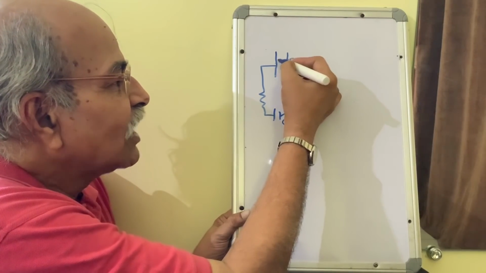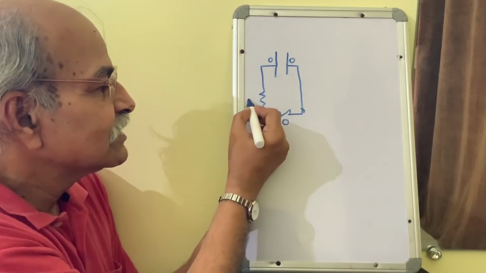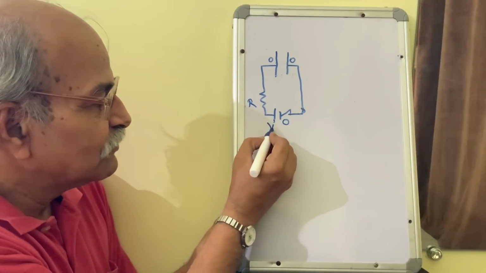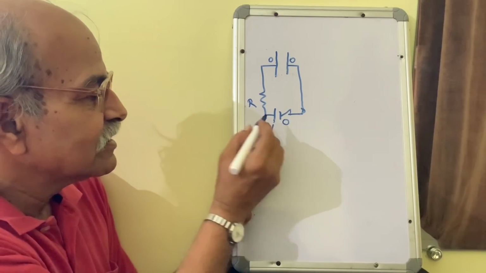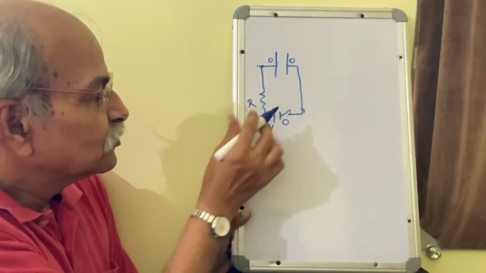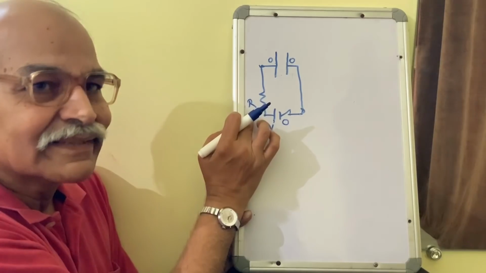And since there is no charge here, the potential here is 0. So what you see on this resistance is that this side is V, the EMF of the battery, and this is 0. So you have a large potential difference across this resistor.